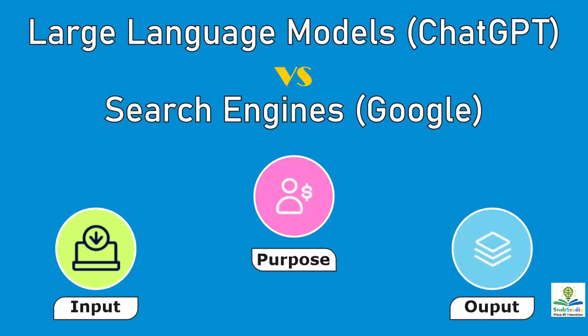Now, one might ask, how is ChatGPT different from Google? Essentially, the question is how are large language models such as ChatGPT different from search engine models such as Google? On one hand, Google is a search tool that helps us find information on the web by providing us the relevant links from where that information is stored.